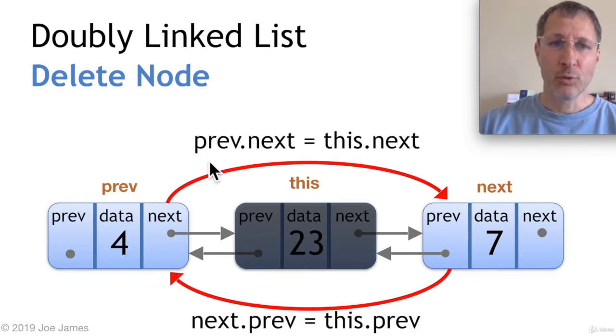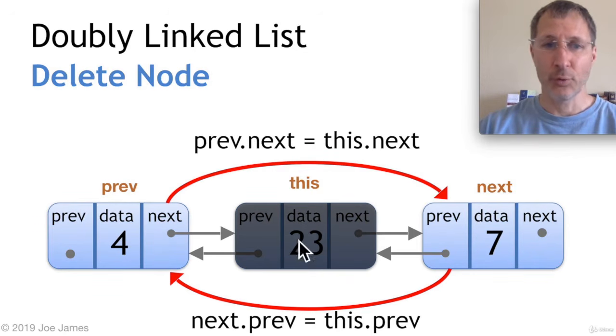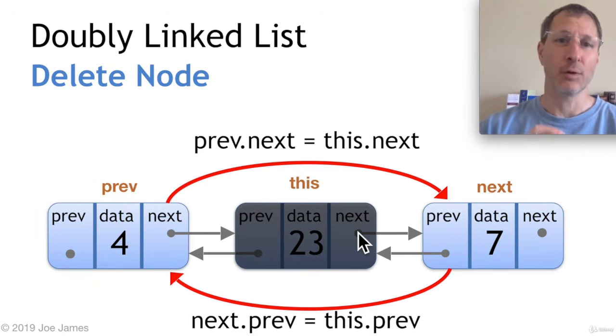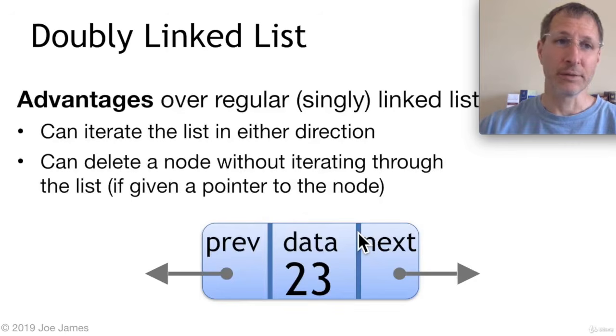So we basically do 2 adjustments here. prev.next equals this.next, and next.prev equals this.prev. So those are the 2 changes that we do to cut this node out of the list. And you see, once we get these red arrows in place, once we fix these 2 pointers, we've effectively cut node 23 out of our linked list. We've deleted it. So that's how the delete operation works in a doubly linked list.